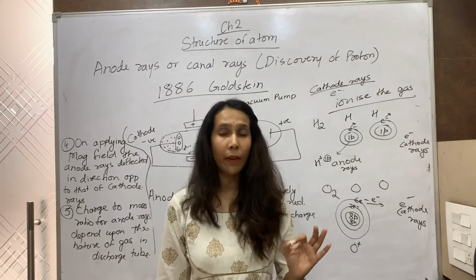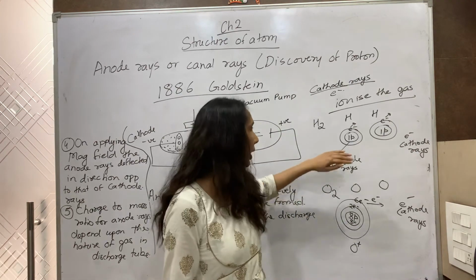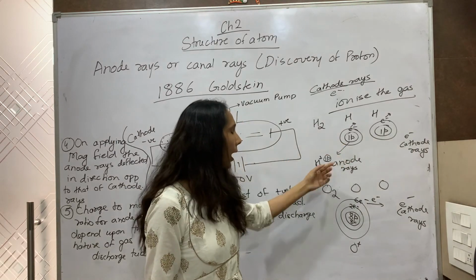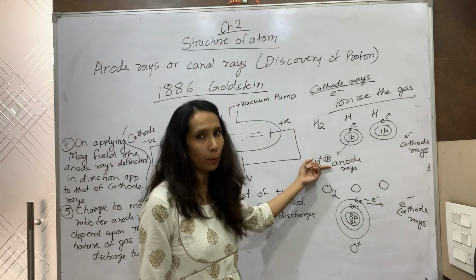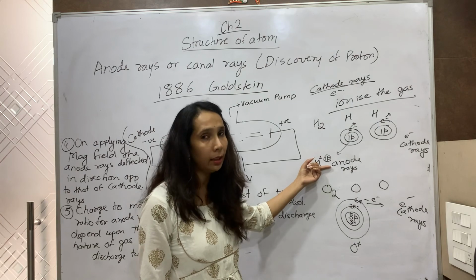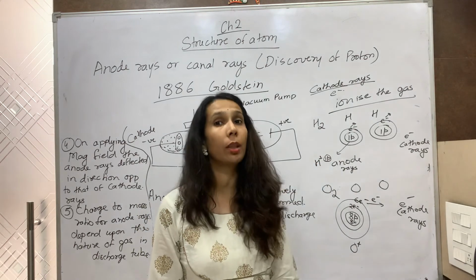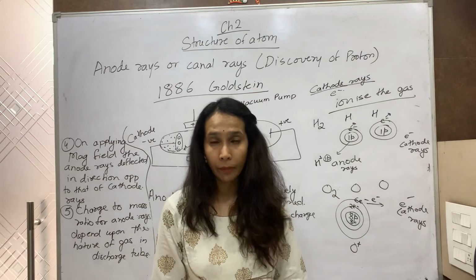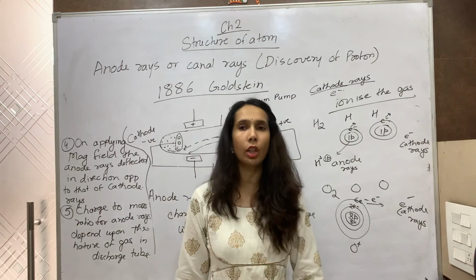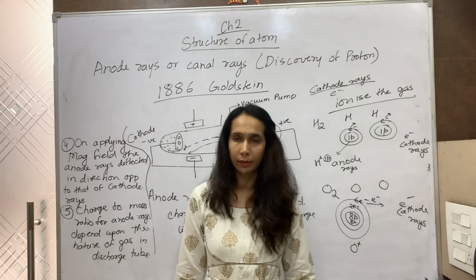The highest value of charge to mass is obtained for hydrogen. So we consider this as the smallest positively charged particle, and it was named the proton, which is much heavier than the electron but carries the same charge as that of the electron. Thank you.